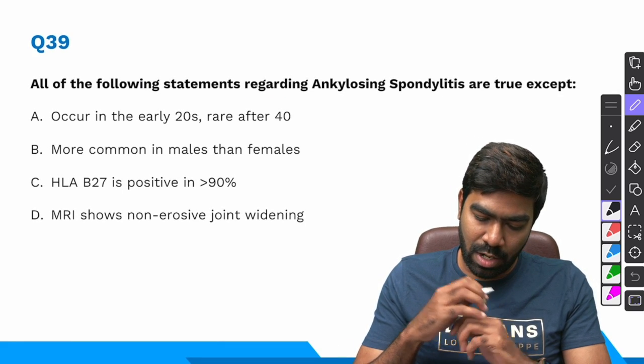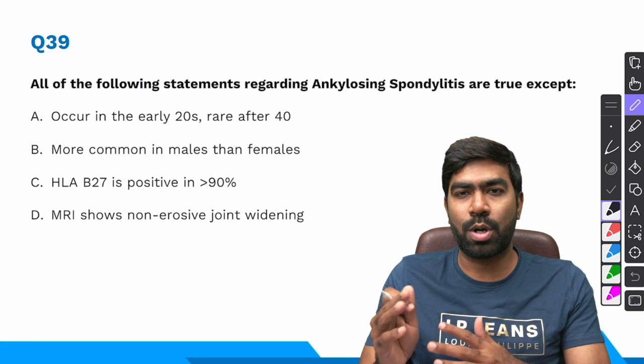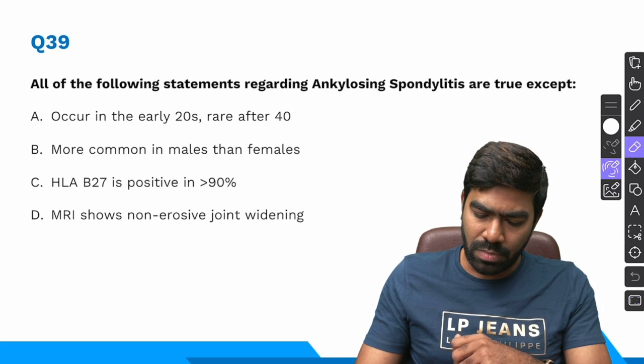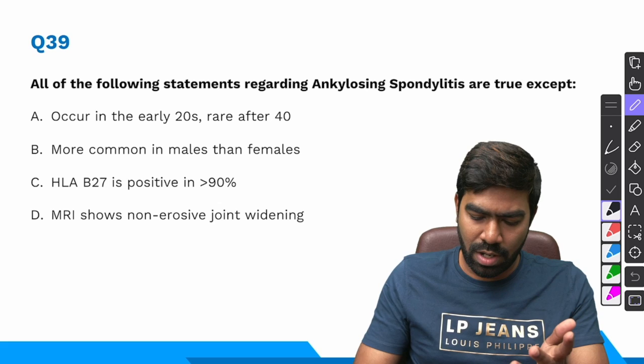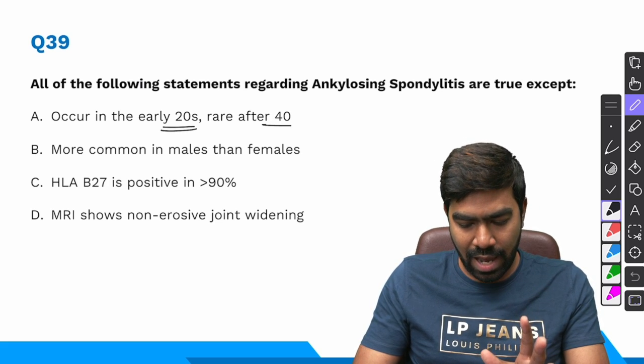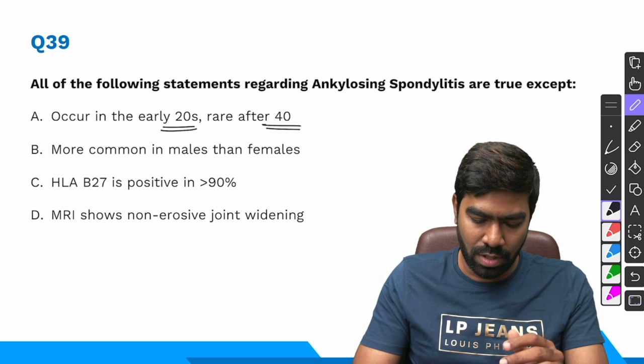Coming to question number 39, all of the following statements regarding ankylosing spondylitis are true except: ankylosing spondylitis typically tends to occur in the early 20s, true statement, rare after age 40, very, very true.